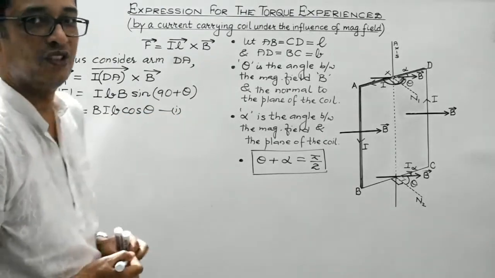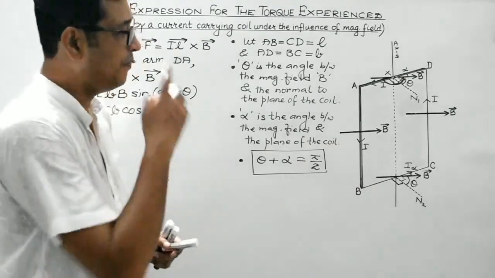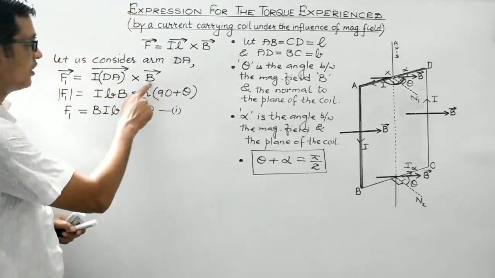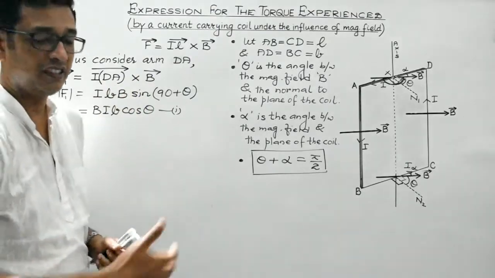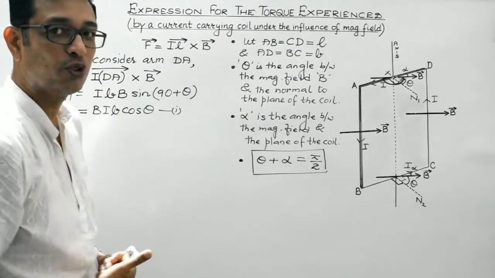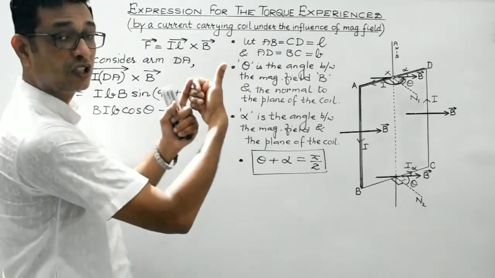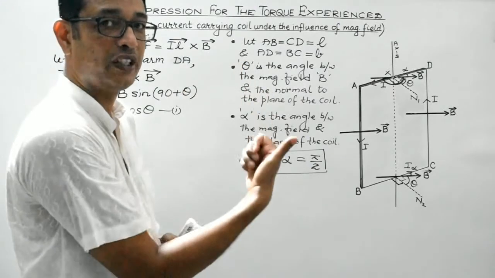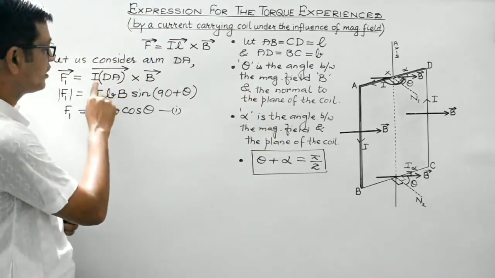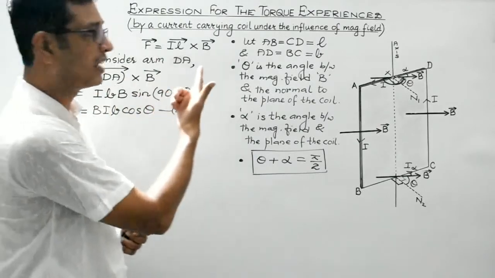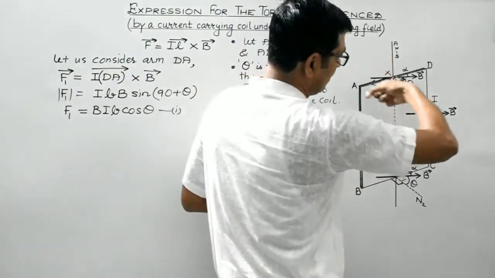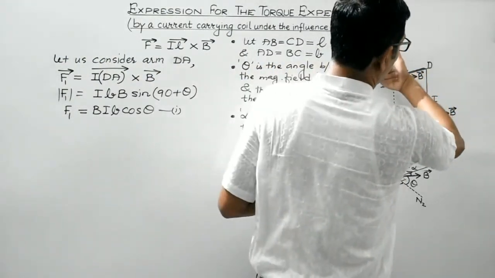This is the magnitude. Now what about the direction? The direction of the cross product of the two vectors is given by the right hand thumb rule, isn't it? The fingers should curl along the direction of orientation of the angle. Here the angle is to be measured from I dA vector to B vector. So it is directed like this, right? I dA vector to B vector.